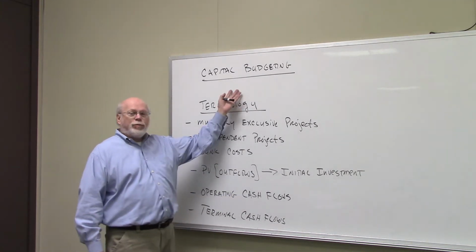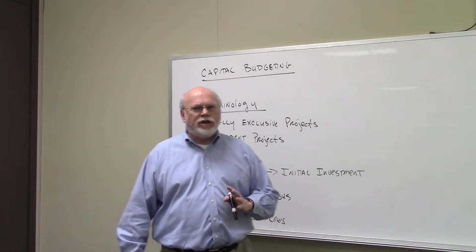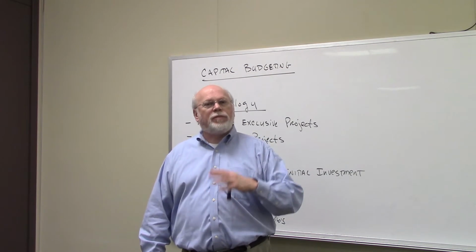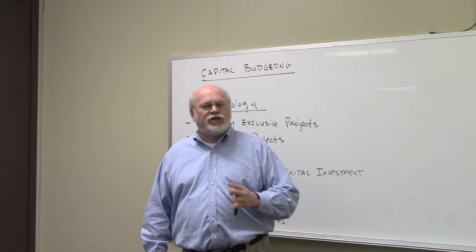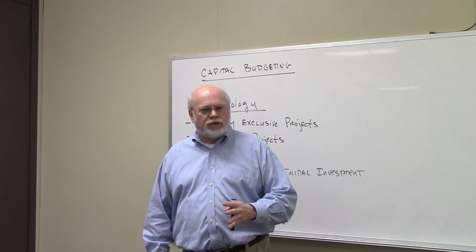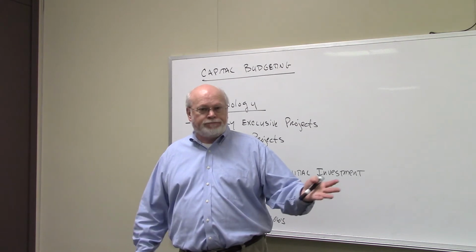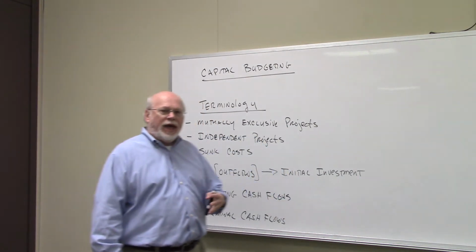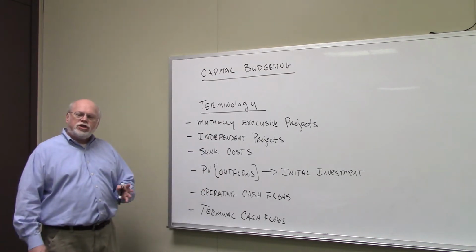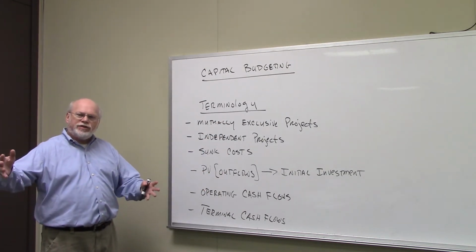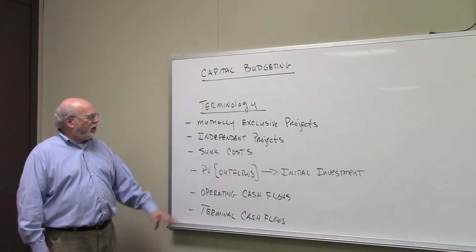Now, capital budgeting, the word capital again in finance usually denotes something long-term in nature, something that goes on for more than a year. Capital budgeting is defined as the process of planning expenditures whose returns are expected to extend beyond 1 year. Capital budgeting. And there's some terminology in capital budgeting that I want to go through right now, just so that as we get later on into these videos, you kind of understand what it is we're going to be talking about.